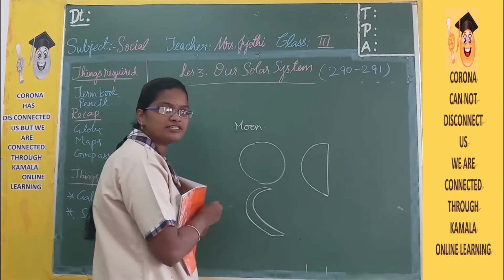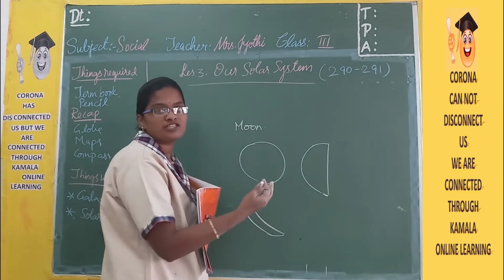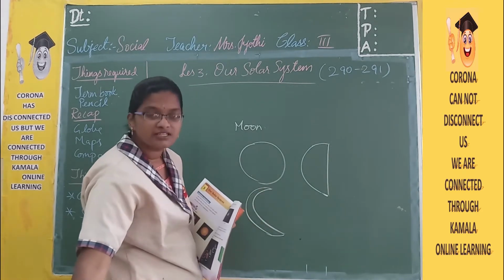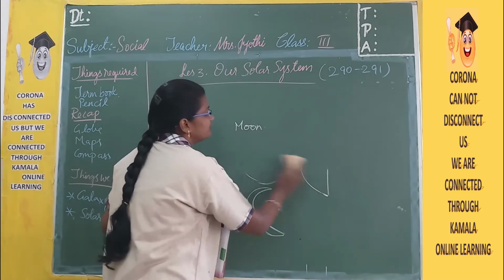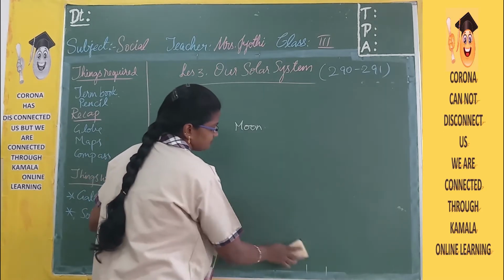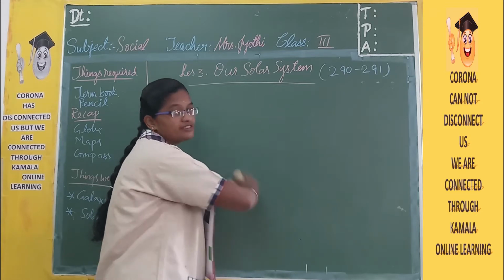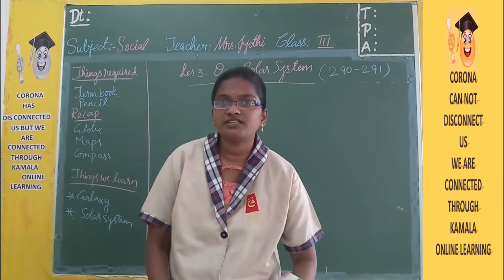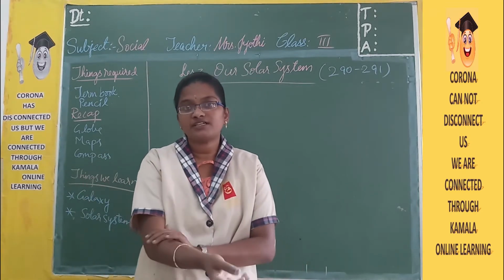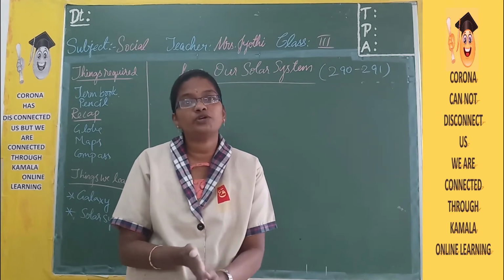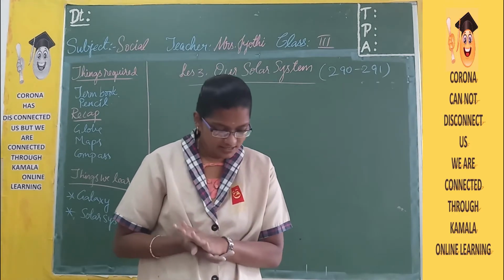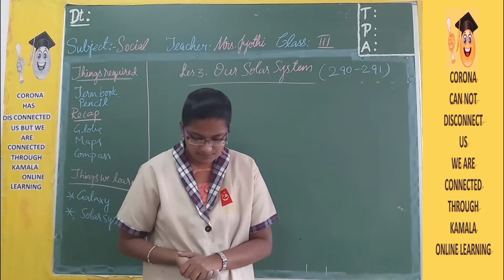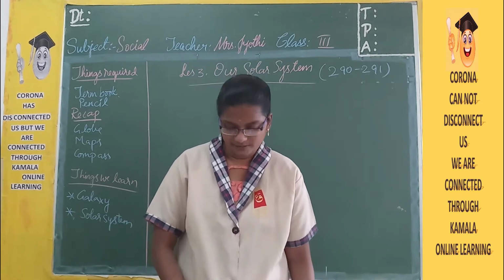This is called a crescent moon. And some nights there is no moon at all. So the answer is moon. Sometimes it is orange in color, sometimes white, and sometimes it even looks blue. So next, come to page number 291.